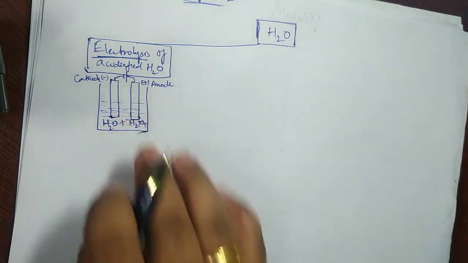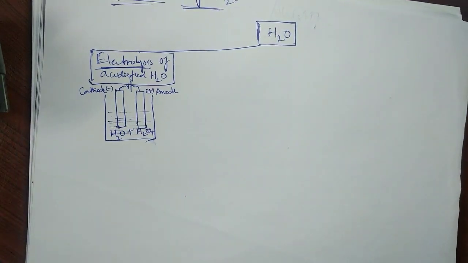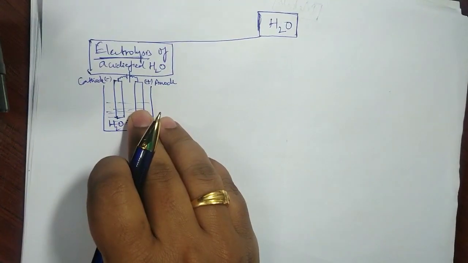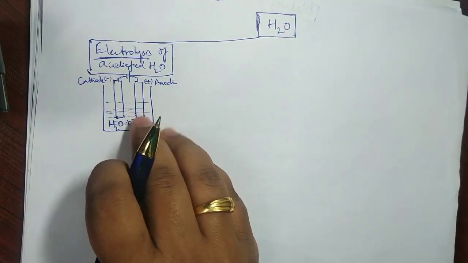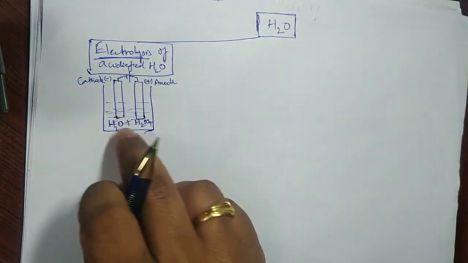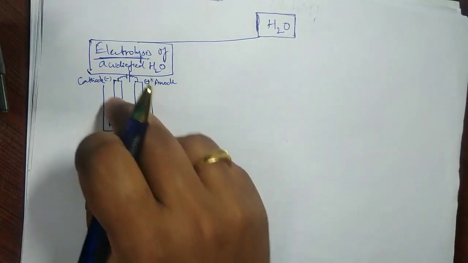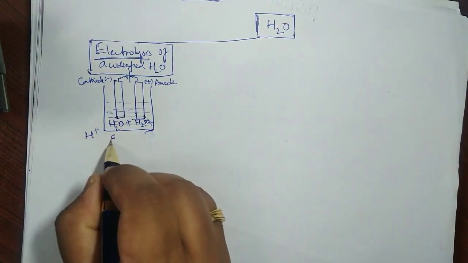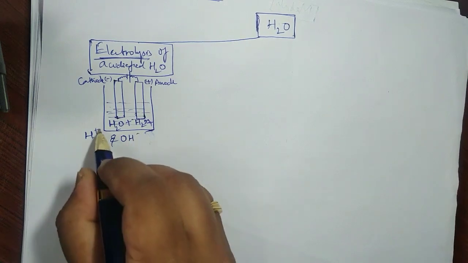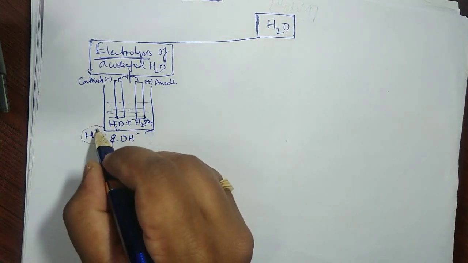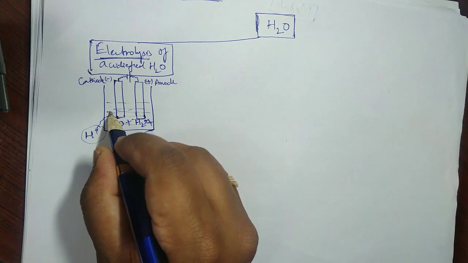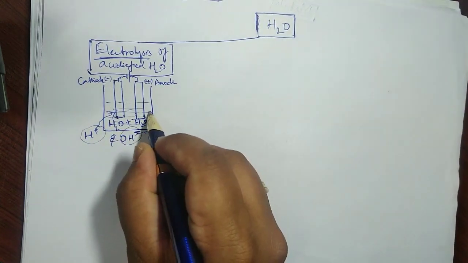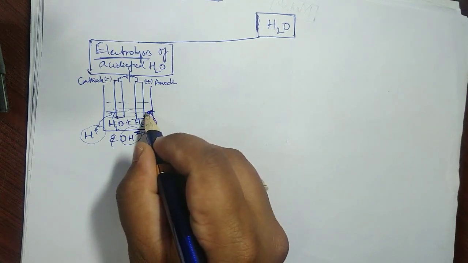Why? We have studied in lower classes that pure water is a bad conductor of electricity. So if you just use water, there is no current flowing. If you add some salt or acid or base, then only the current will pass through, and the water breaks down as H plus and OH minus ions. H plus ions get attracted towards the negatively charged rod, that is the cathode, and OH minus ions get attracted towards the anode.